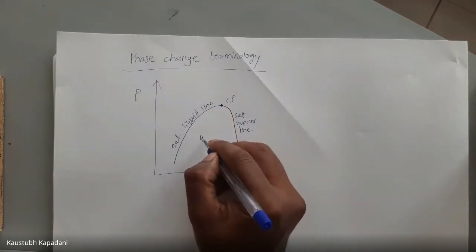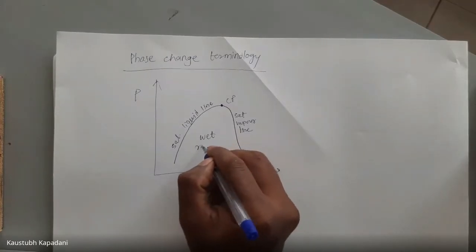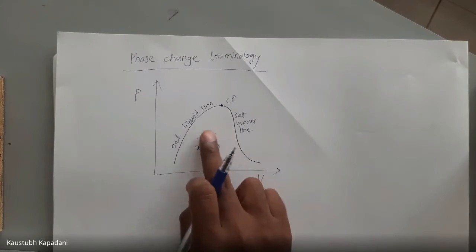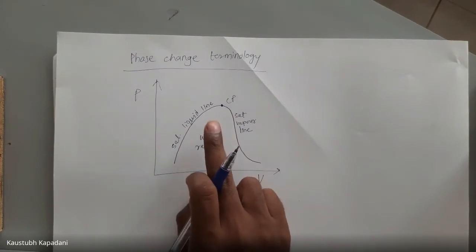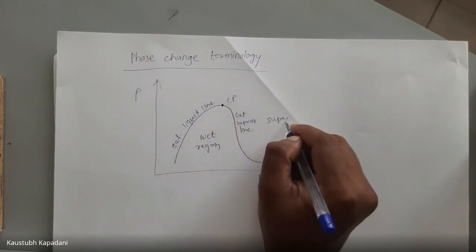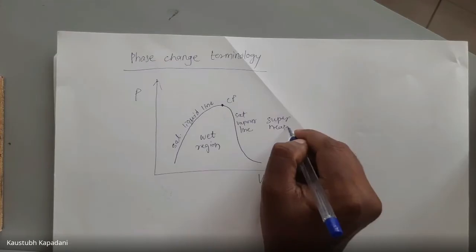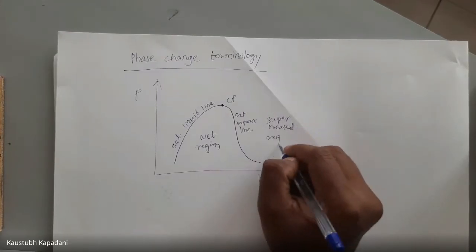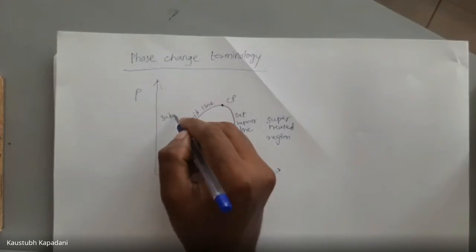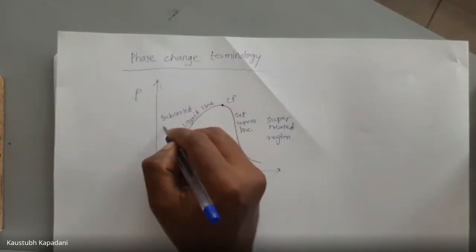This is the wet region. Here in this region, steam plus moisture is present. This is the superheated region. We have already studied this. And this is the subcooled region.